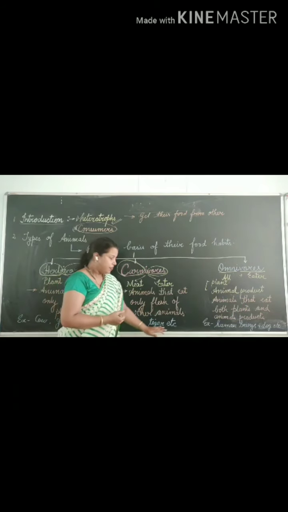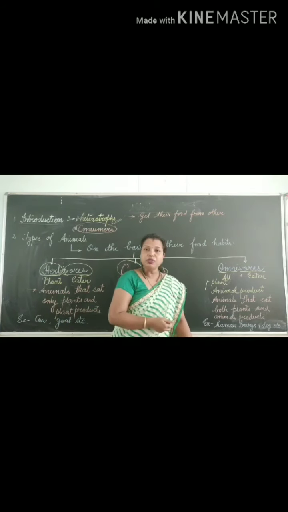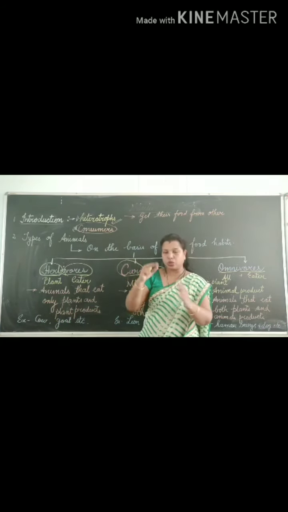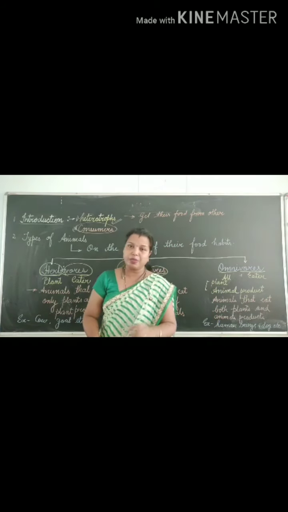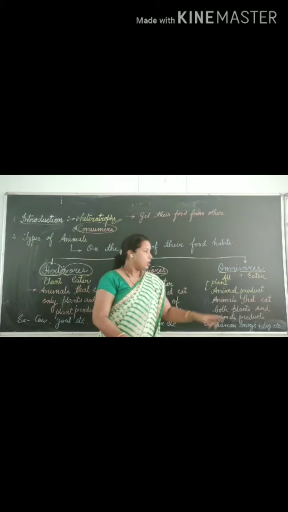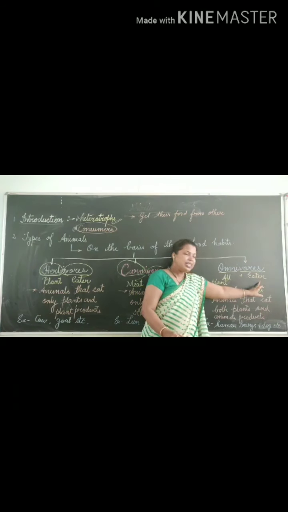Examples are lion and tiger. The third is omnivore. Omnivores means they eat both, all. Whatever is present in the environment, it may be animal, it may be plant, they eat both things. That is known as all eater. Omni means all, and vore means eater.